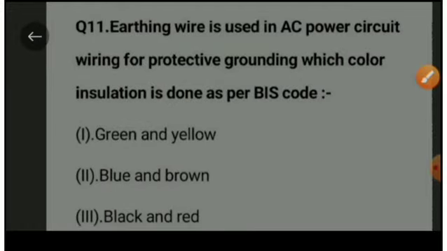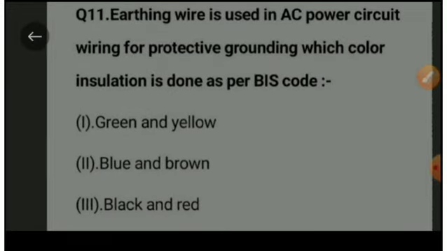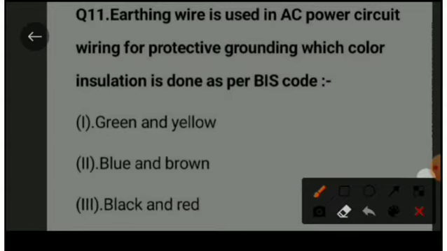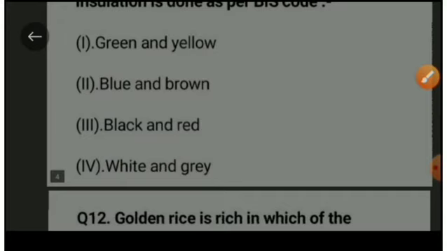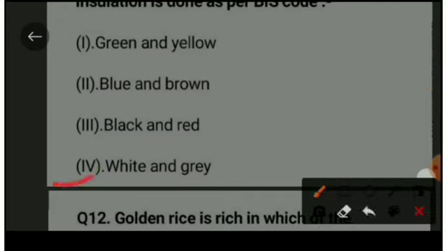Next question: Earthing wire is used in AC power circuit wiring for protective grounding. Which color insulation is done as per IS code? Option A is green and yellow, option B is blue and brown, option C is black and red, option fourth is white and gray. The right option is option A, that is green and yellow.